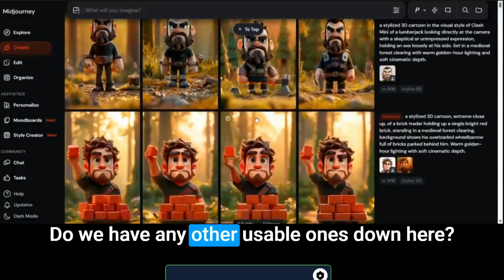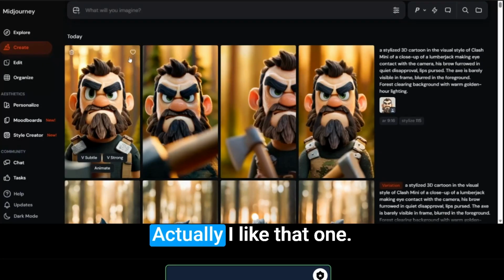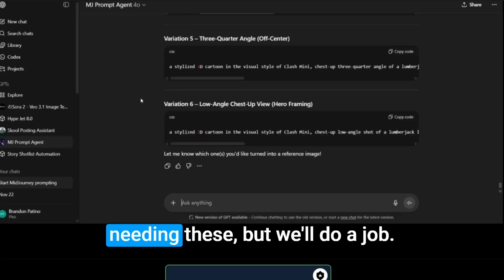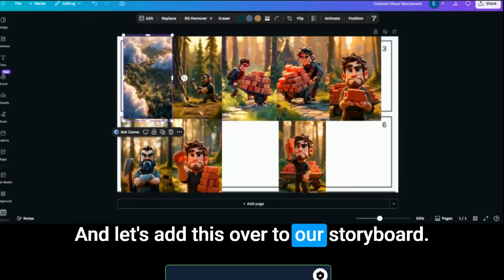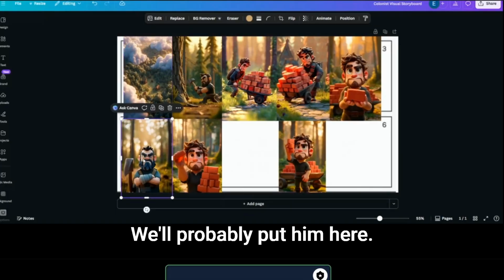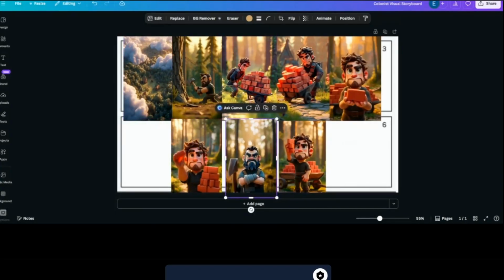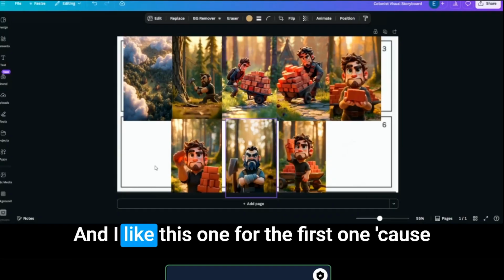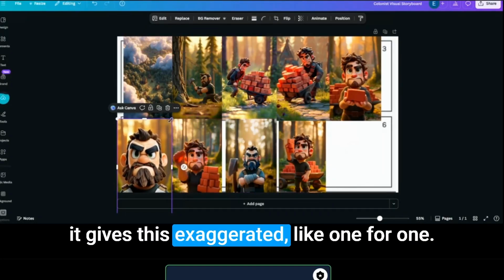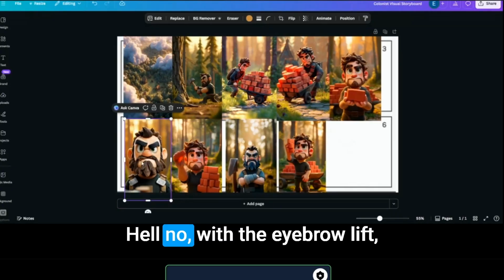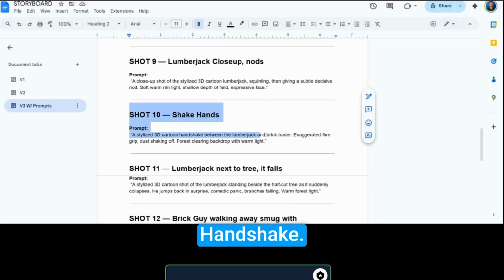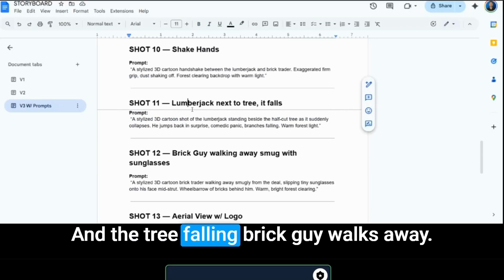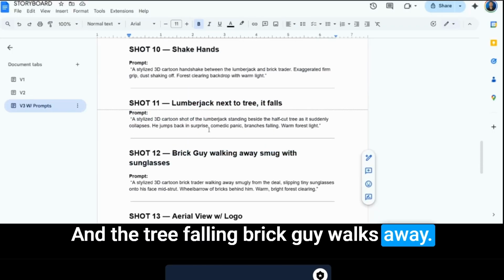Do we have any other usable ones down here? Wow, we didn't even end up really needing these, but good job. Make one more where he is. Cool. And let's add this over to our storyboard. We'll probably put him here. And I like this one for the first one because it gives this exaggerated, like, 'Hell no,' with the eyebrow lift. And what do we got left here? Handshake. And the tree falling. Brick guy walks away.